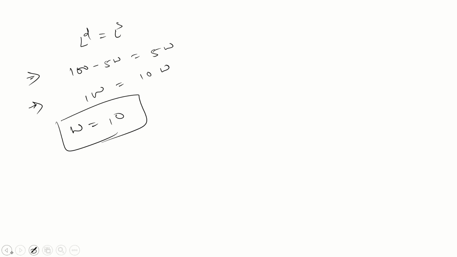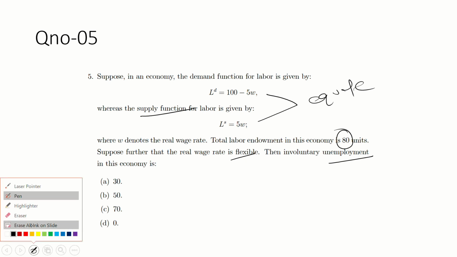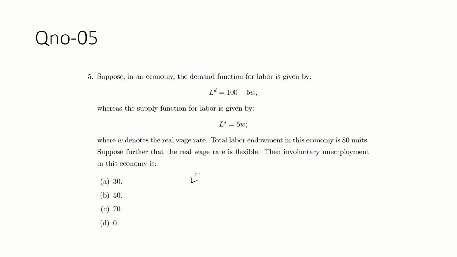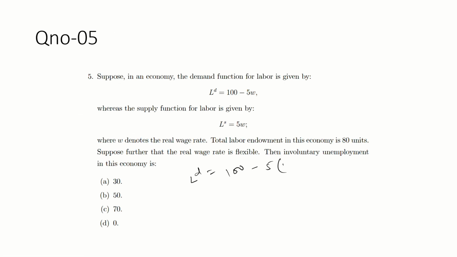Okay, that's fine. But if you put W equal to 10 in the labor demand function, 100 minus 5 times the equilibrium wage of 10, what will you get?